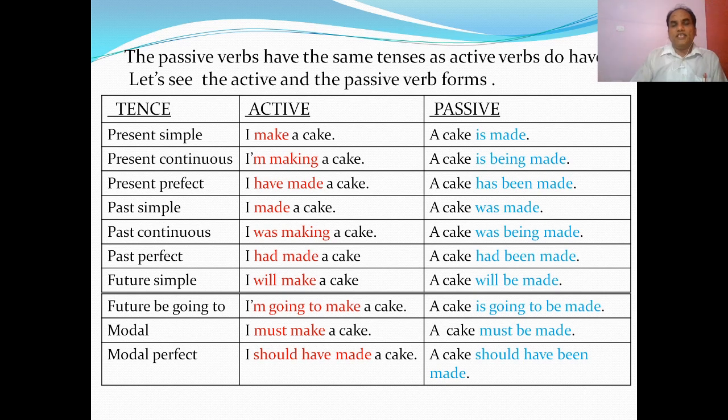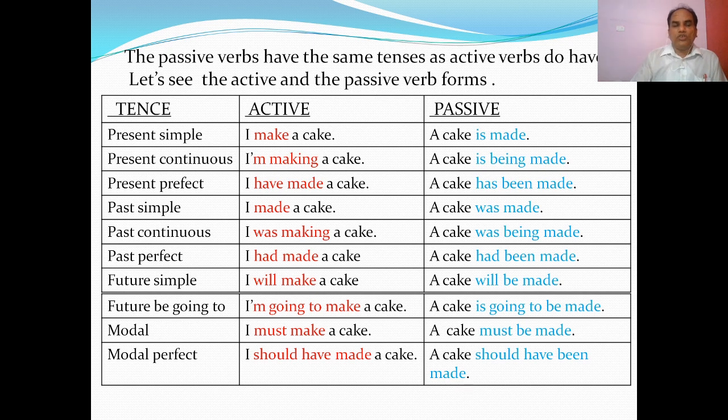A cake was made. You know, "made" is in the past simple. And to make it passive, the be verb is there, and the past simple of the be verb is "was". And we know in a passive the main verb is always in the third form, "made". So "I made a cake" becomes "a cake was made".